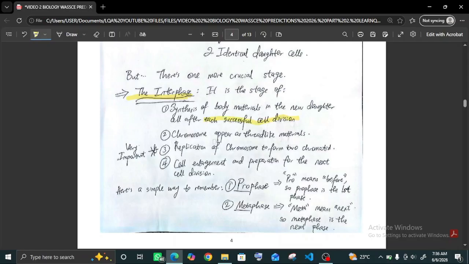The chromosomes appear as thread-like materials in this stage. I'm sure that if you've seen the drawing of chromosomes in other areas of biology apart from cell division or genetics, you see it like this. Yeah, so that's the thread-like material that we're referring to. In interphase, this is how the chromosomes look, not this way.